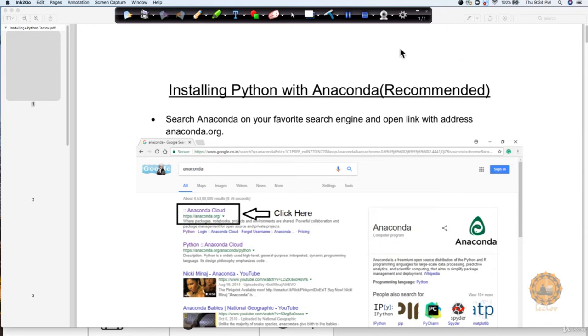You can install Anaconda from anaconda.org, as I will be explaining in this particular PDF. This PDF will be provided to you as an attachment, so don't worry about where you can get all these details. If you download the Anaconda software, it is just like any other normal software, just like how you download and install any other software. It is just an executable file: double click, next, and it gets installed.